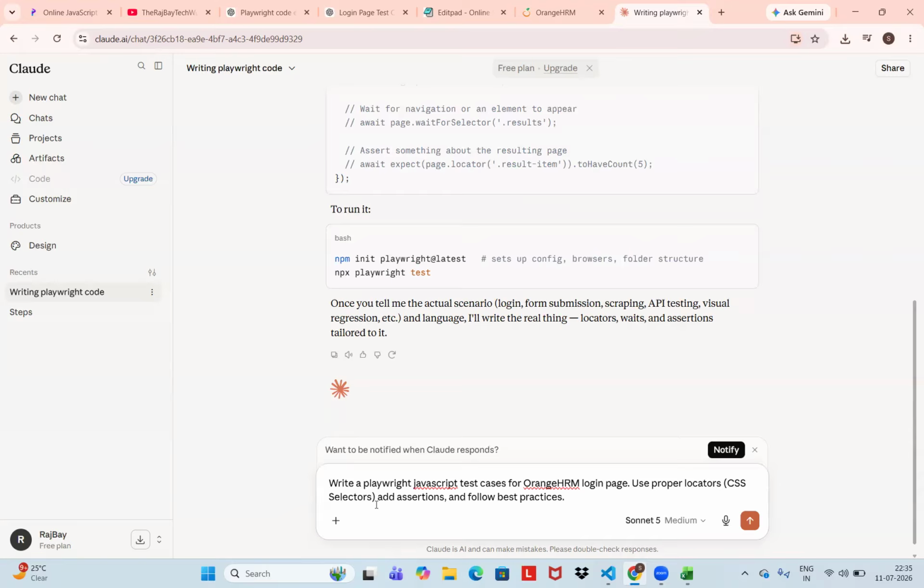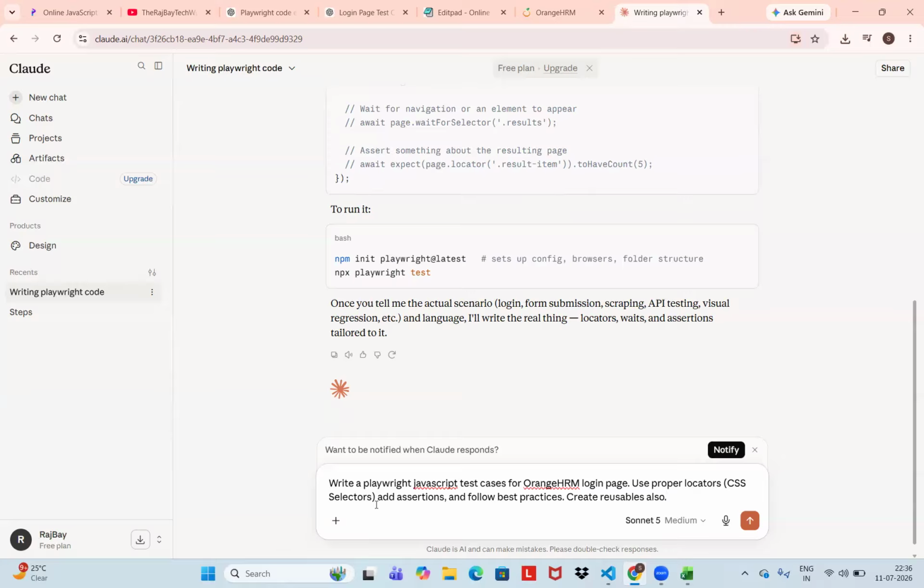And also create reusables. Just add reusables also. Okay. This is going to be my prompt. Right now this is my one better prompt.